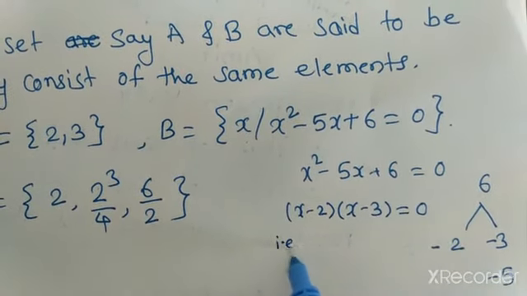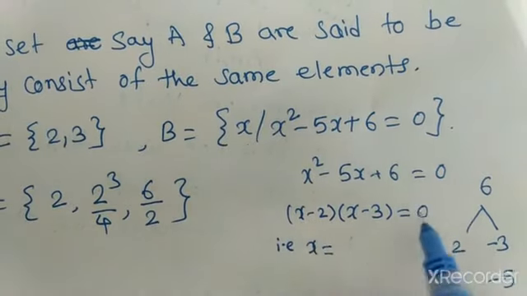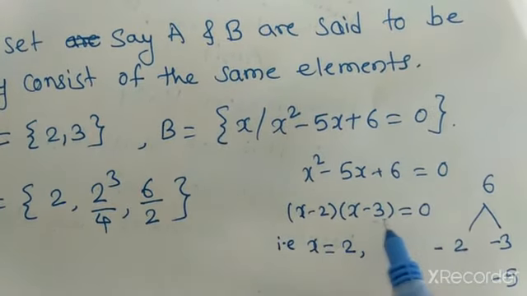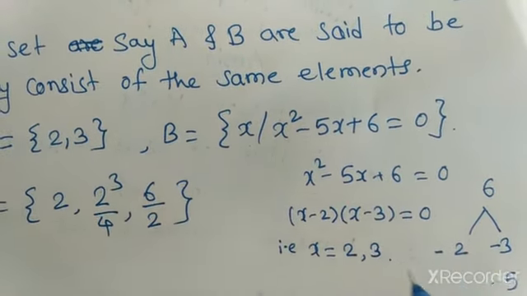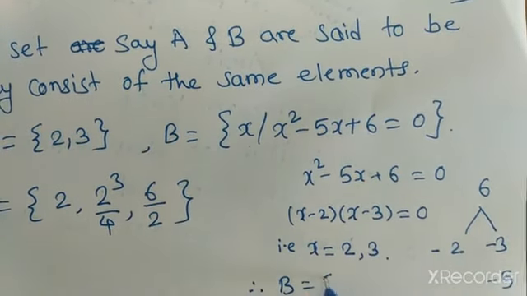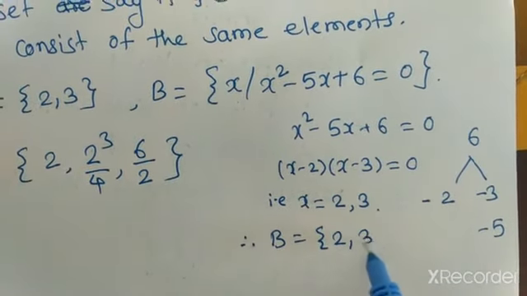That is, we get two values: x minus 2 equal to 0, which gives 2, and x minus 3 equal to 0 gives value 3. Therefore set B contains again the values 2 comma 3.